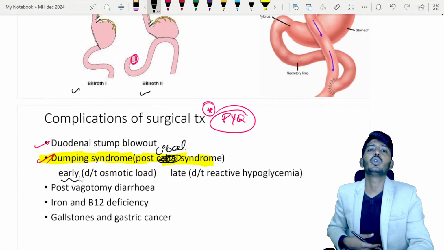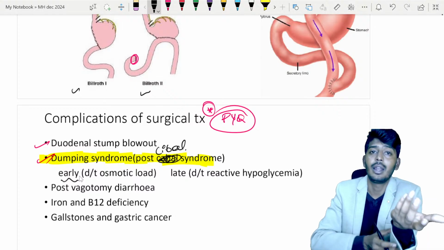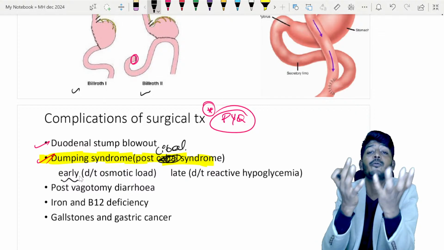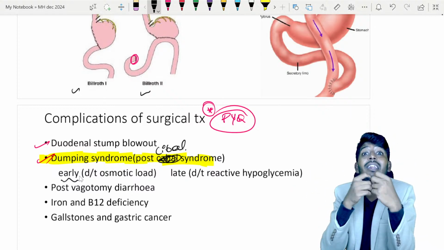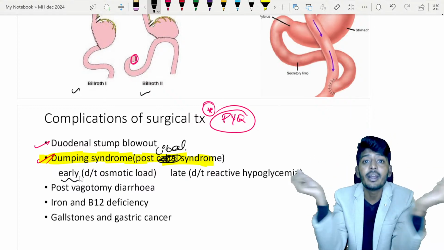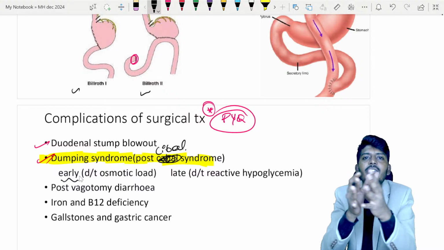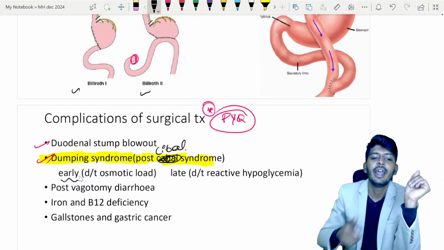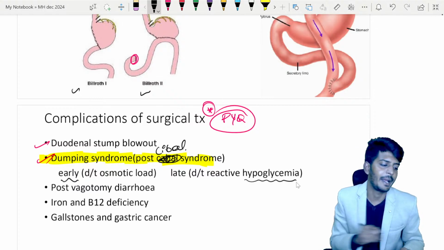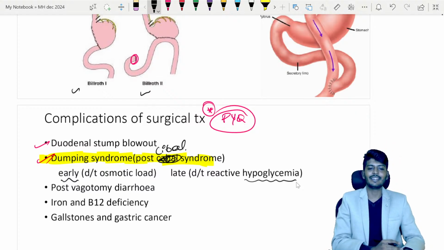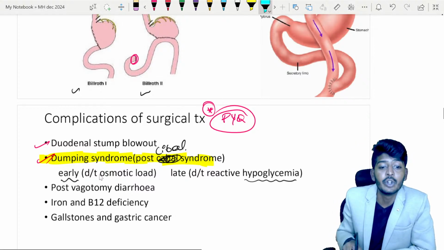Now food will go directly into the intestine. Normally it used to go from the stomach to the duodenum, but here it directly goes to the small intestine. Food has a lot of sugars, salt, and other substances, so these substances increase the osmotic load and pull water into the intestine. Once water comes into the intestine, the patient will start to have an urge for defecation, called early dumping syndrome. And late dumping syndrome is due to reactive hypoglycemia. So for this dumping syndrome, they will ask directly: early dumping syndrome is due to which of the following?